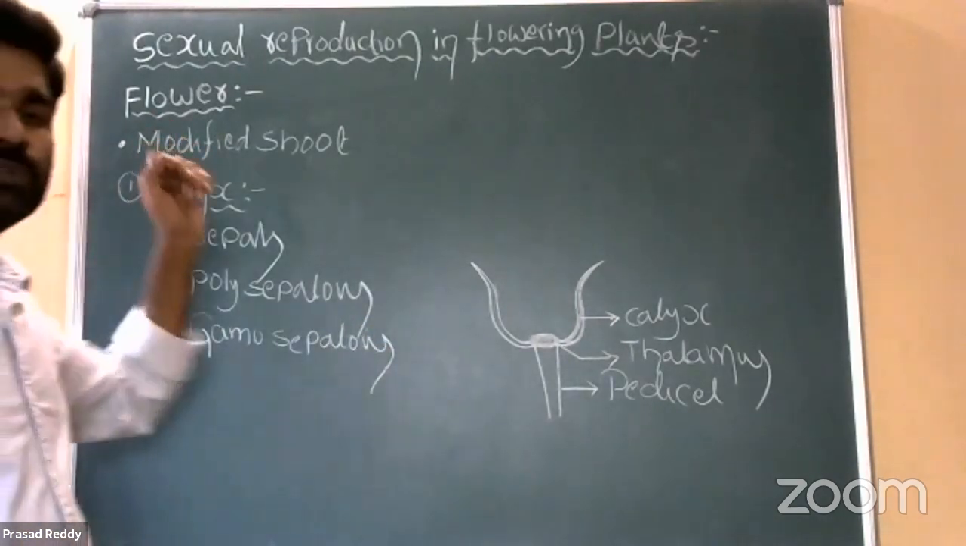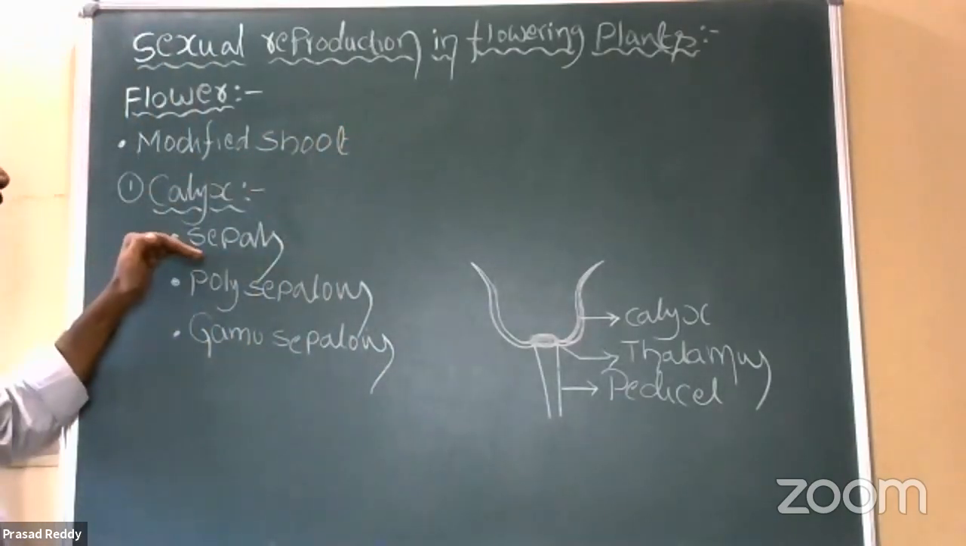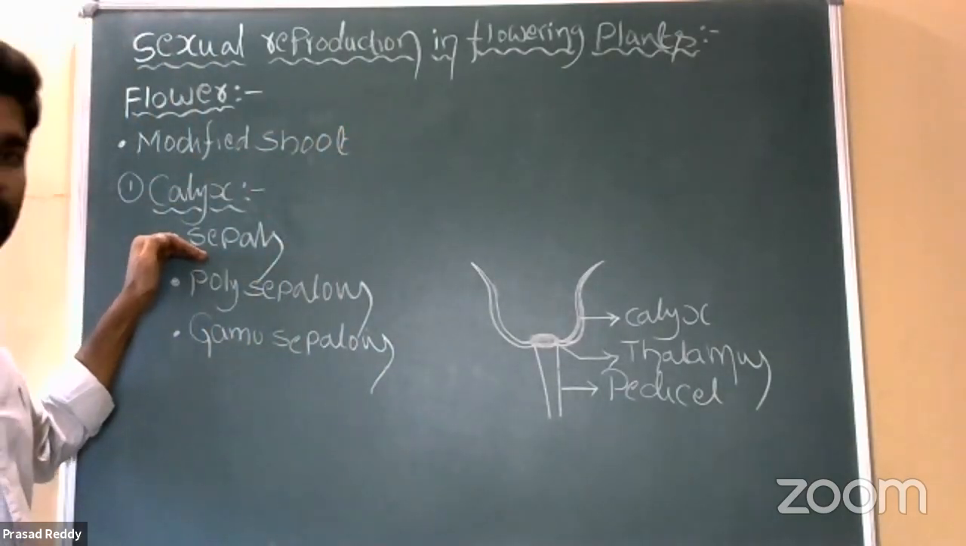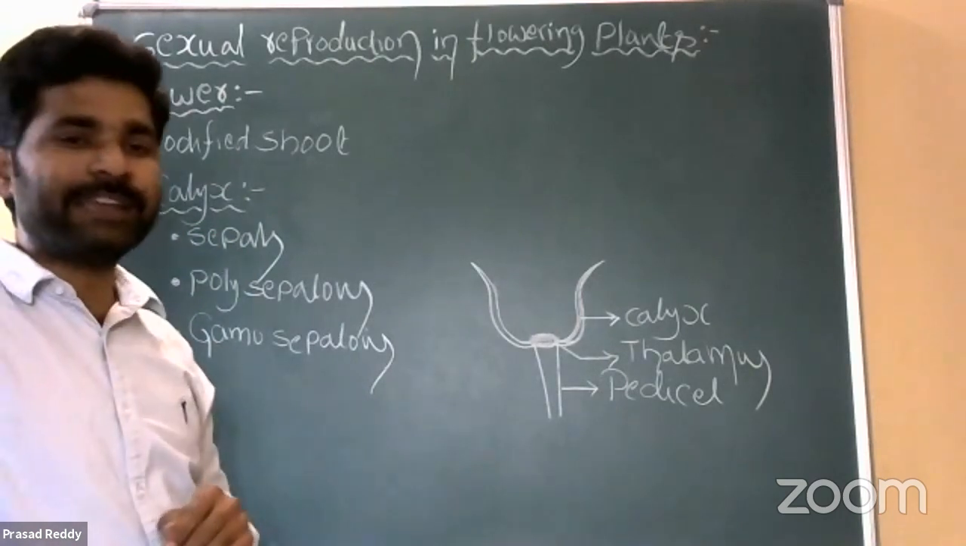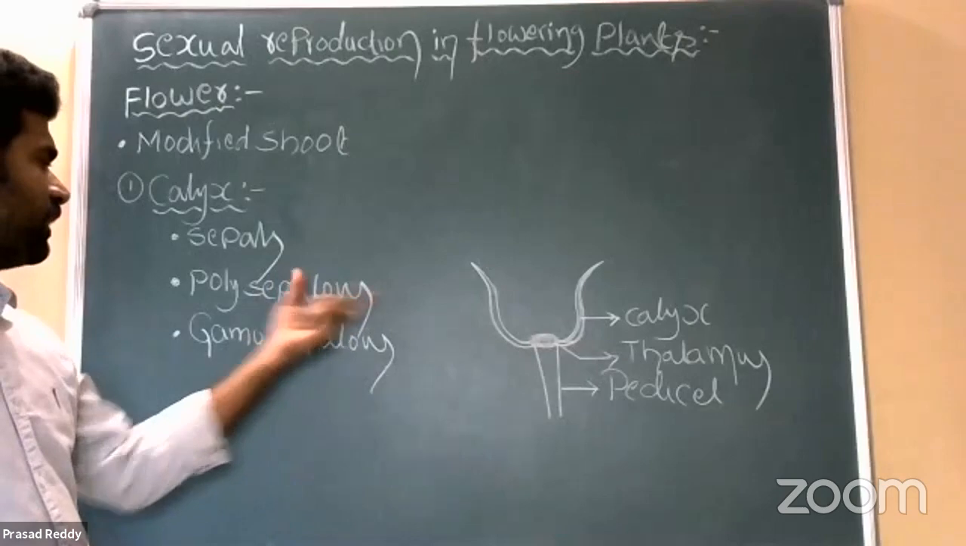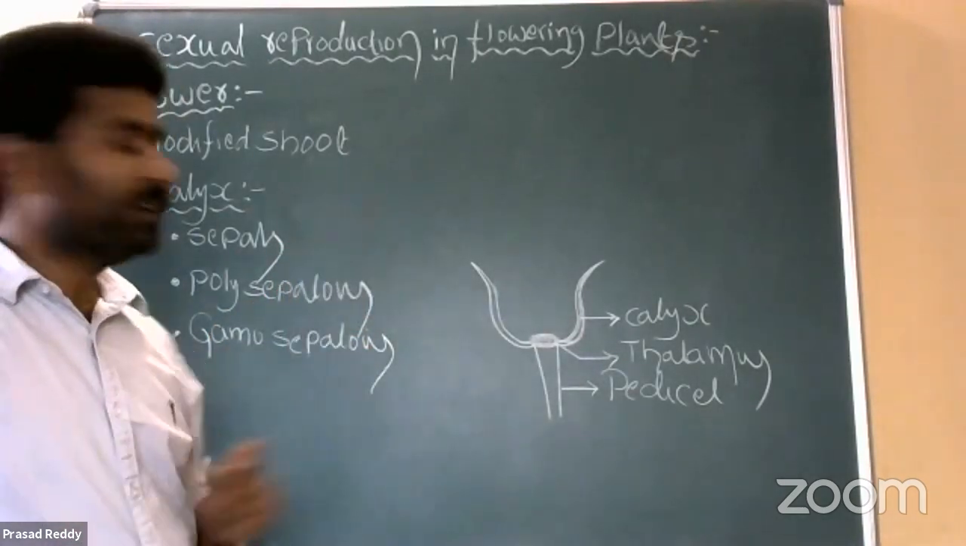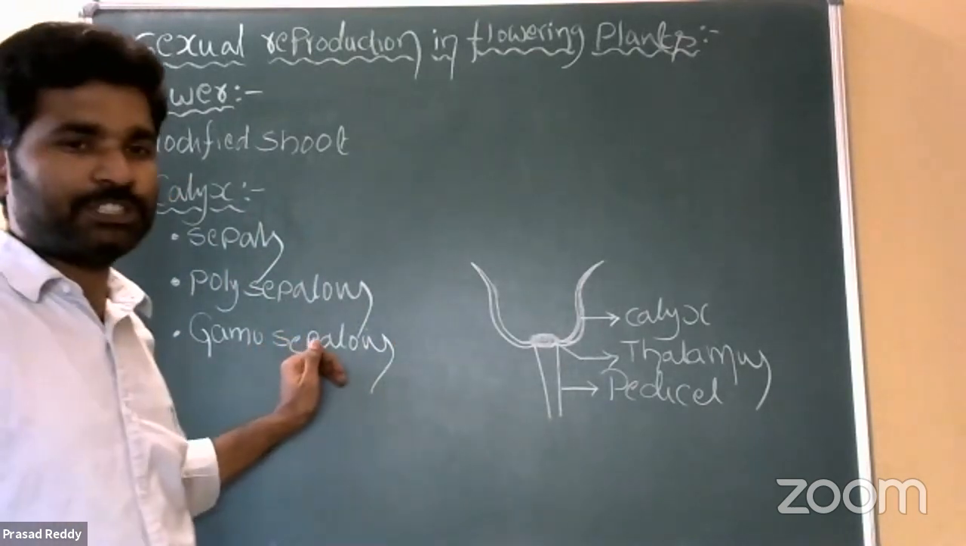So calyx is the outermost whorl or layer of the flower. It is made up of small subunits called sepals. Sepals are flattened green color structures. If the sepals are arranged freely, we call it the polysepalous condition. If the sepals are united, gamosepalous condition.